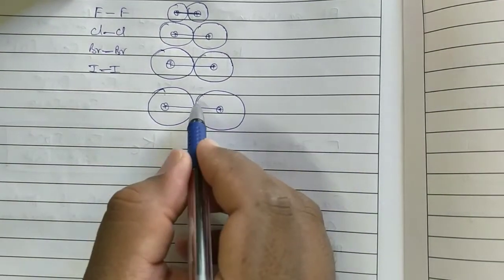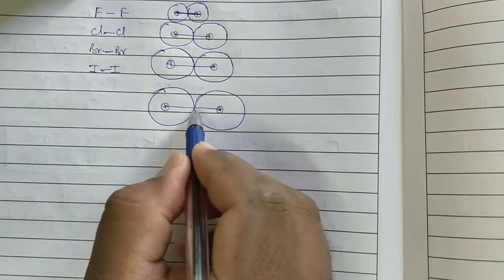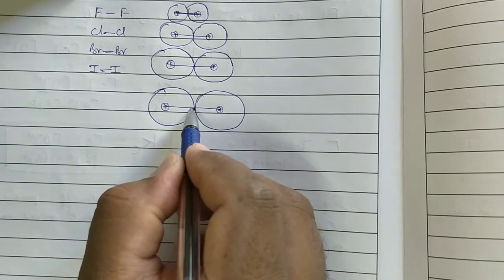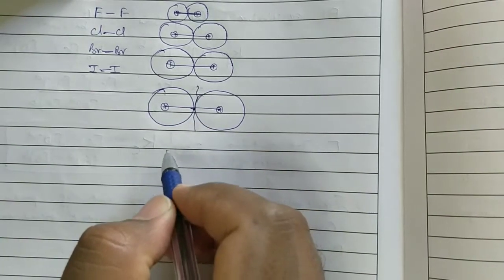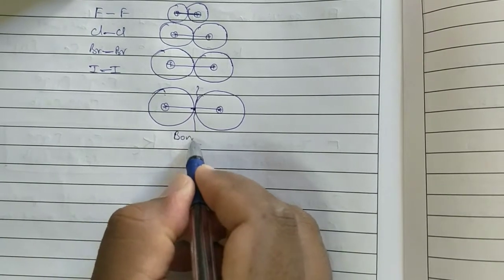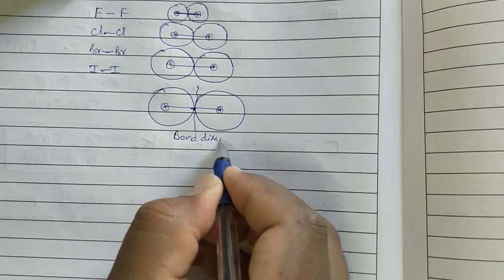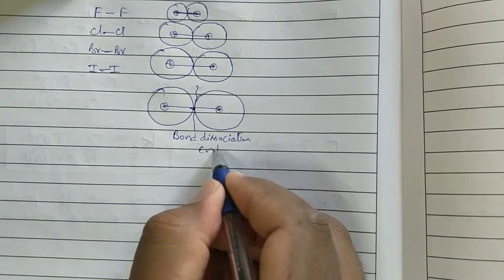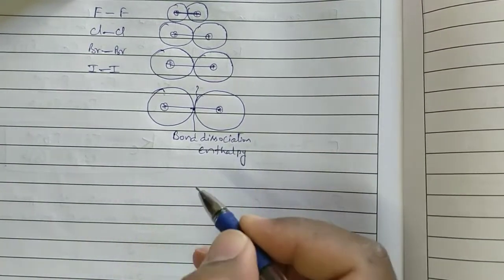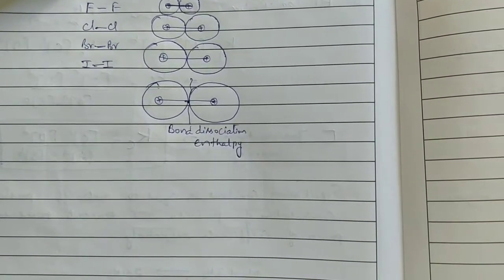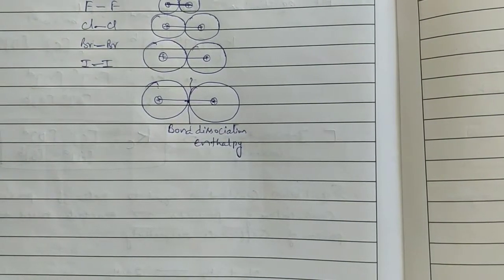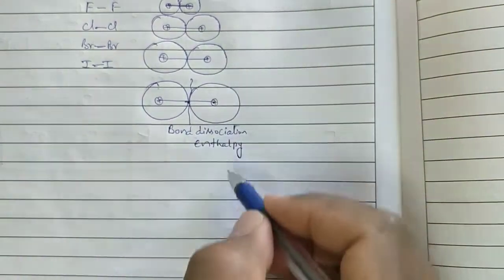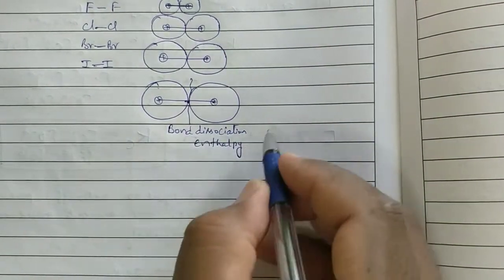When bond length increases, attraction between nucleus and bond pair decreases. We can break the bond easily. So that is called bond dissociation enthalpy. Actually, top to bottom, what happened to bond dissociation enthalpy?